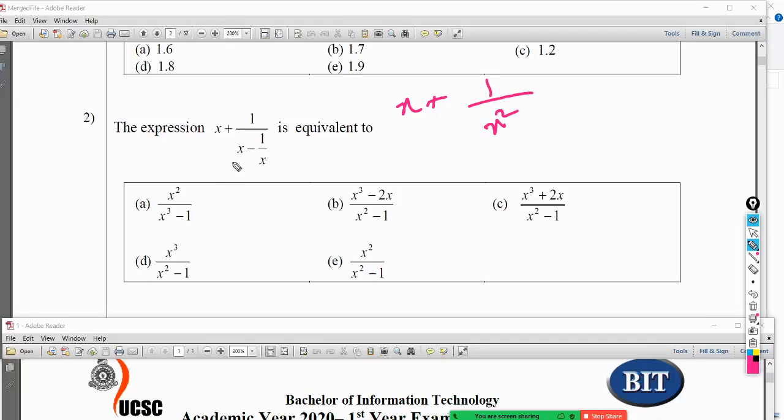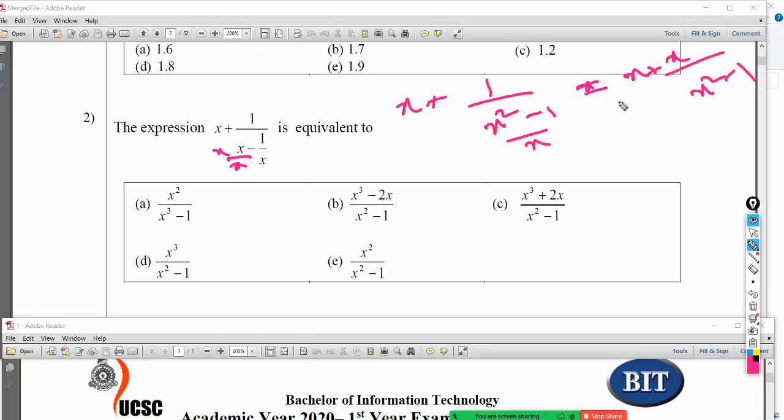Now I can take that x out, so that is x plus x divided by x squared minus 1.